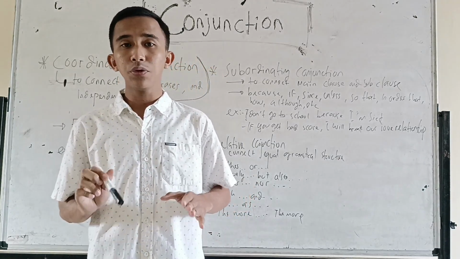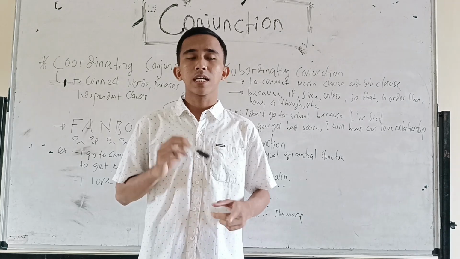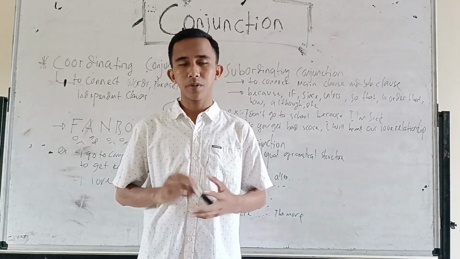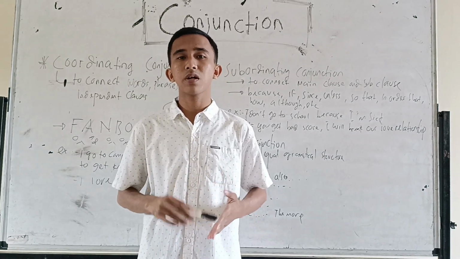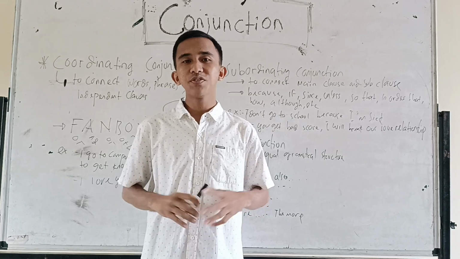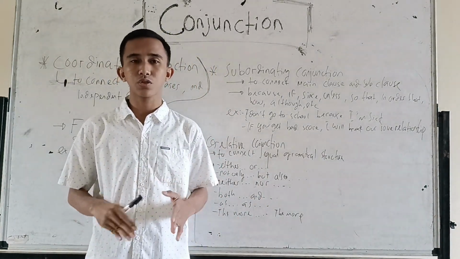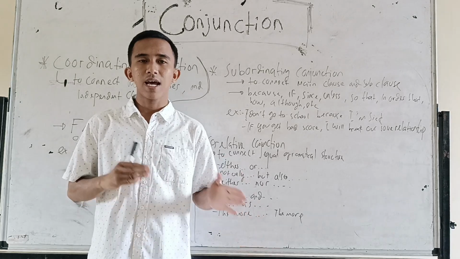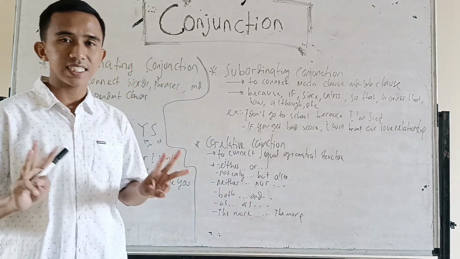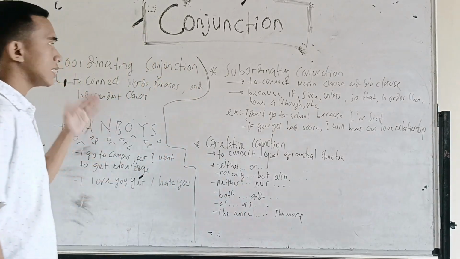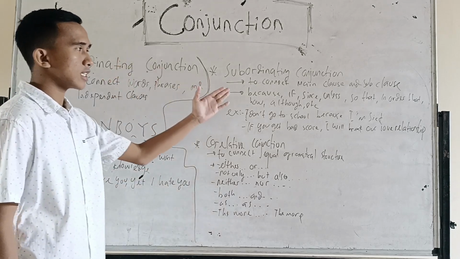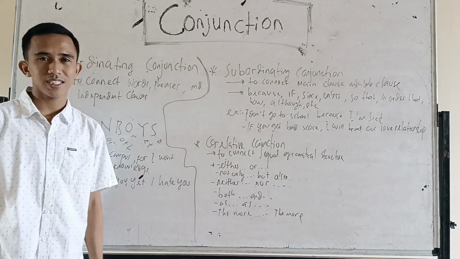Well, in this lesson, I will explain about conjunction and expression of comparison. But first, I will explain about conjunction. The definition of conjunction is a word that has the function to connect words, phrases, and clauses. There are three kinds of conjunction, namely coordinating conjunction, subordinating conjunction, and correlative conjunction.